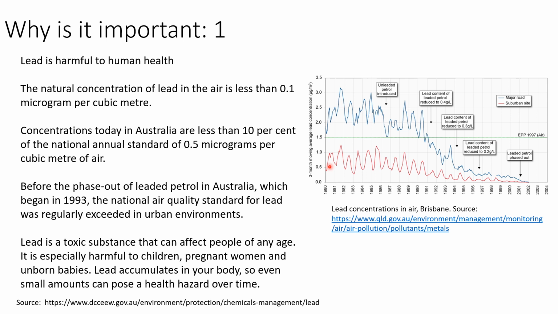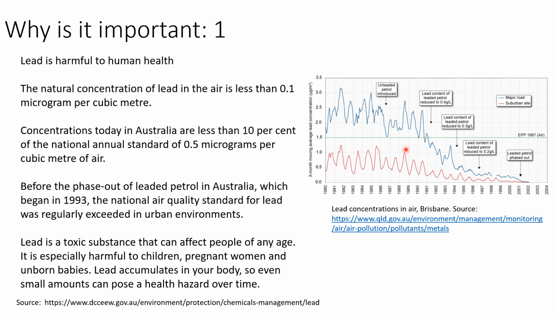And you can see two different time series. The blue is a time series that's close to a major road, and the red is close to a suburban area. And the time series starts in 1980, and you can see that before the phase out of leaded petrol, which started to be introduced in the 1990s, there was a relatively consistent and high concentration of lead in the air, and those values would be above the national standard for today of 0.5.